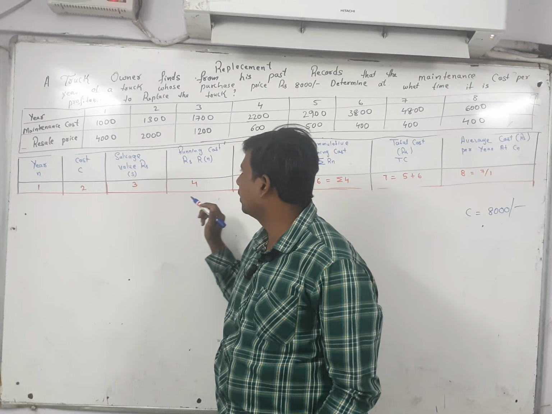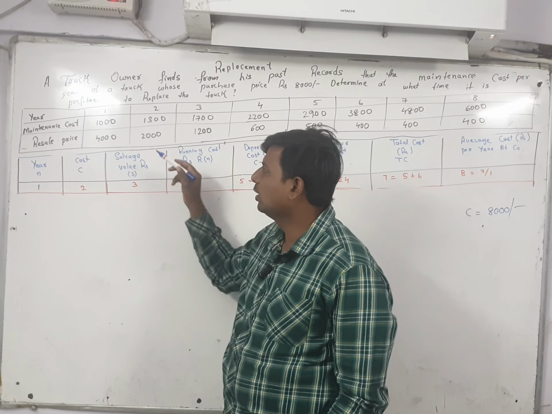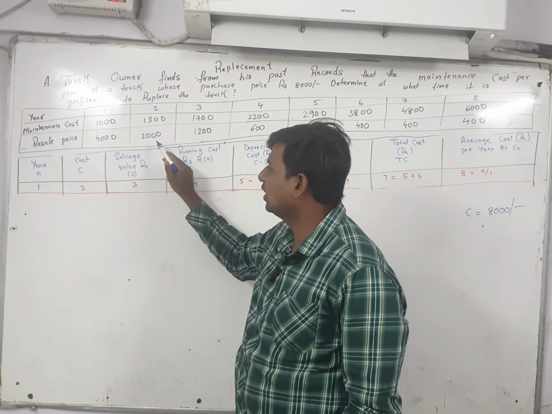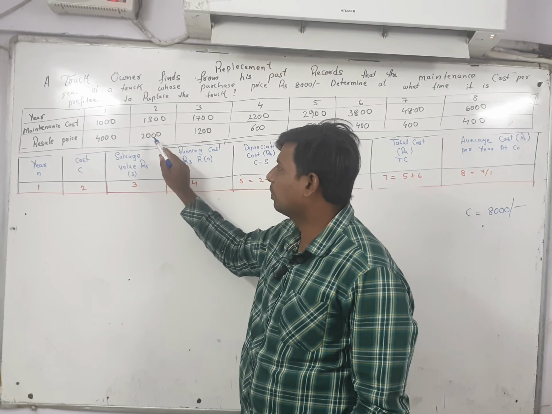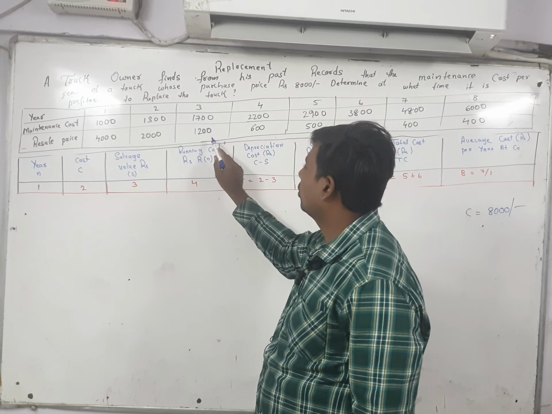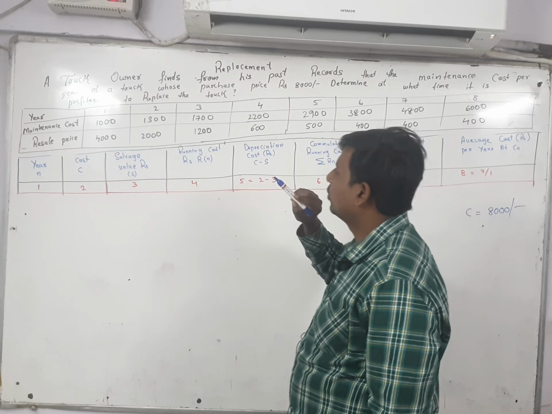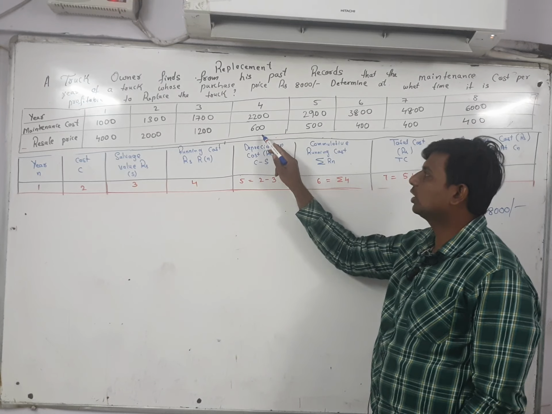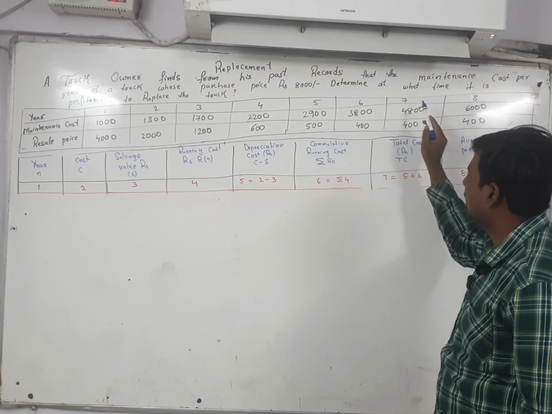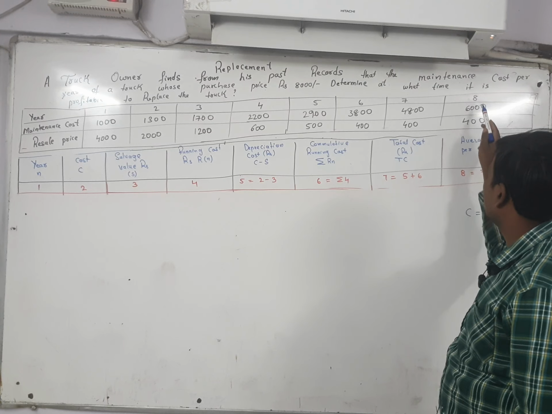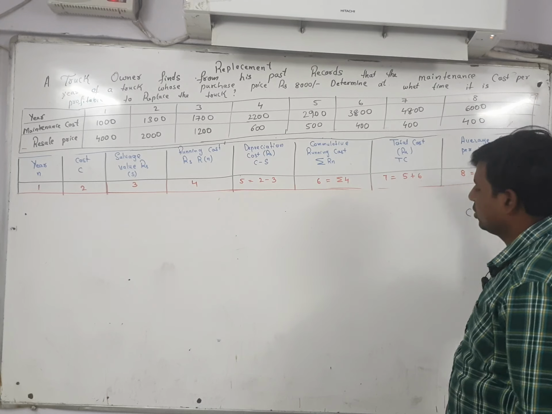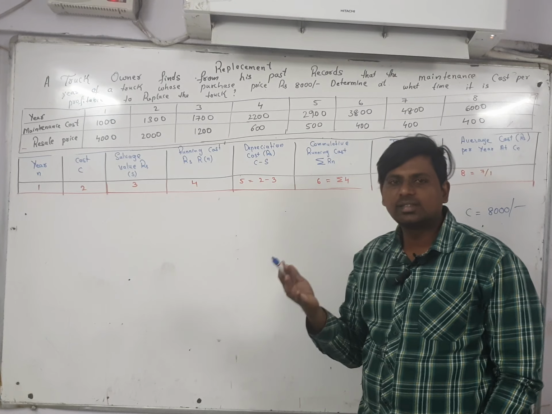Suppose he wants to sell the truck in the first year, the value is 4,000. In the second year, if he wants to sell the truck, he gets 2,000 rupees. In the third year, 1,200. Fourth year, this much. In the fifth year, 500. In the sixth year, 400. In the seventh year, 400. In the eighth year, 400. That is, 400 is constant. In the ninth year also it will be constant, because that is the scrap value.